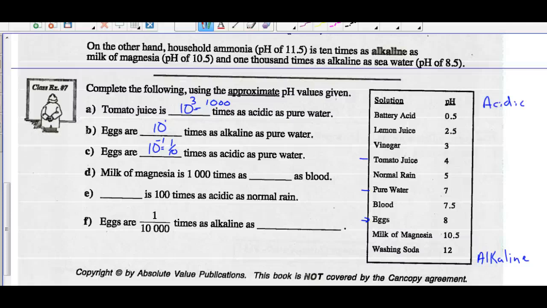More acidic, more alkaline. Milk of magnesia is 1,000 times as alkaline or as acidic as blood. Well, here's milk of magnesia. There's blood. This is greater. So milk of magnesia is more alkaline. It's further down the alkaline scale, so it's 1,000 times as alkaline as blood.